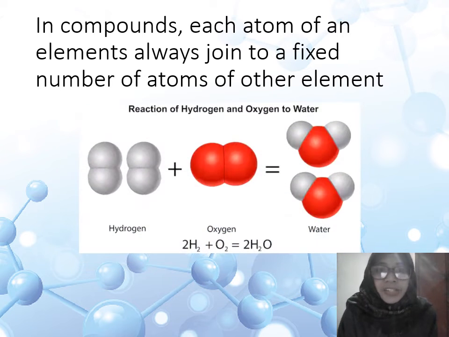Let's see, in the reaction of hydrogen and oxygen to be water, each atom joins to a fixed number, 2 hydrogen, 1 oxygen, to make hydrogen oxide. So this is about the fixed number of the atoms.